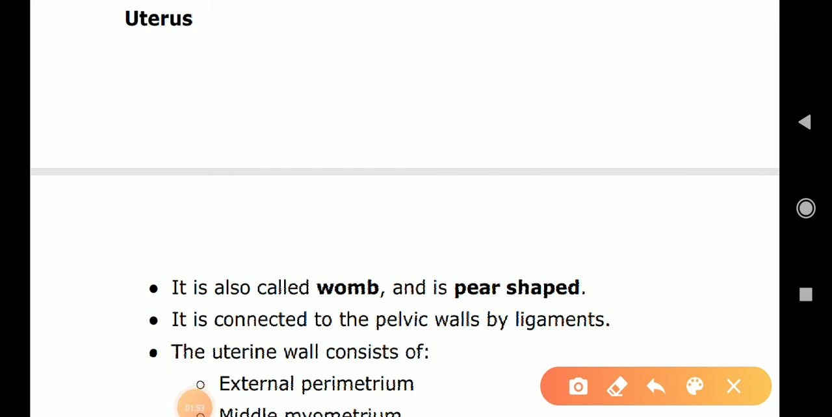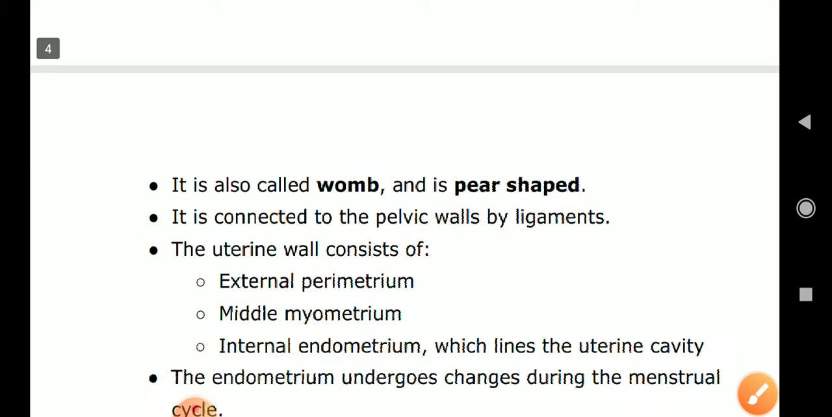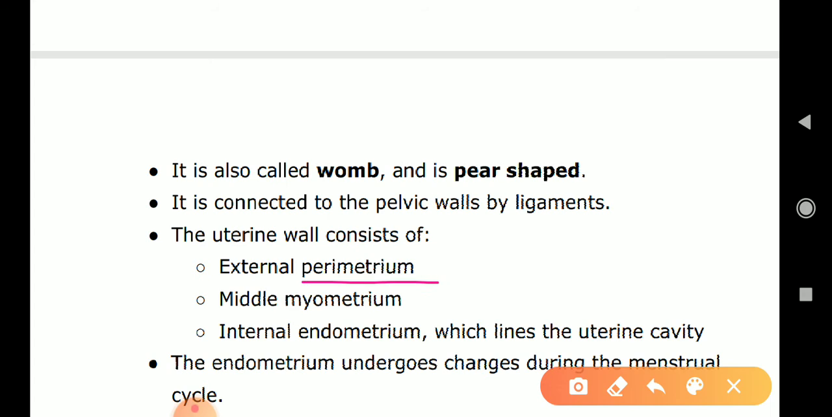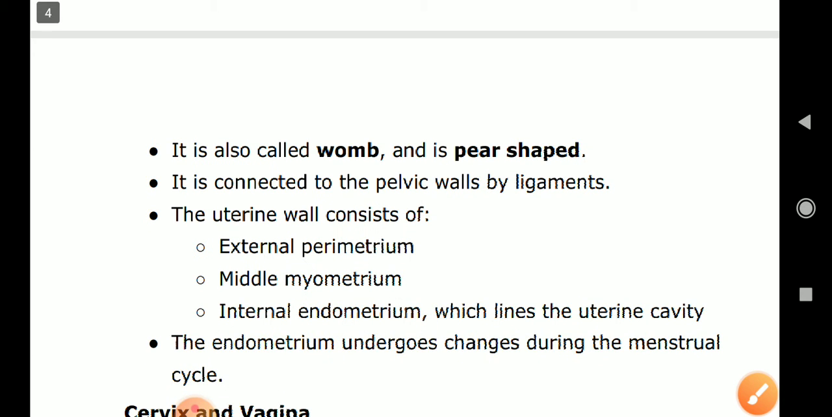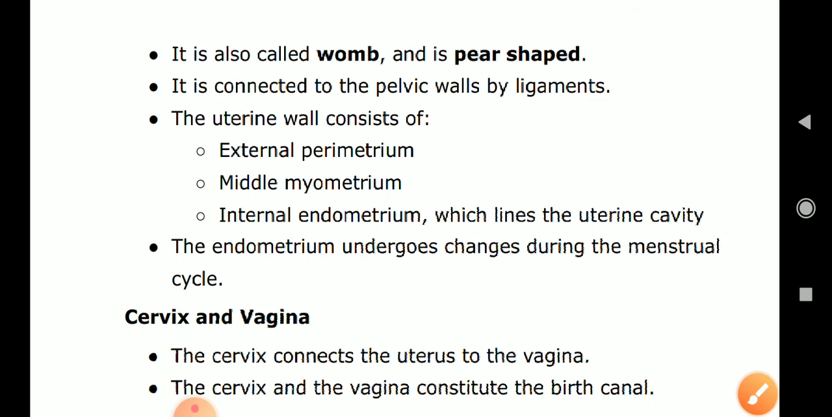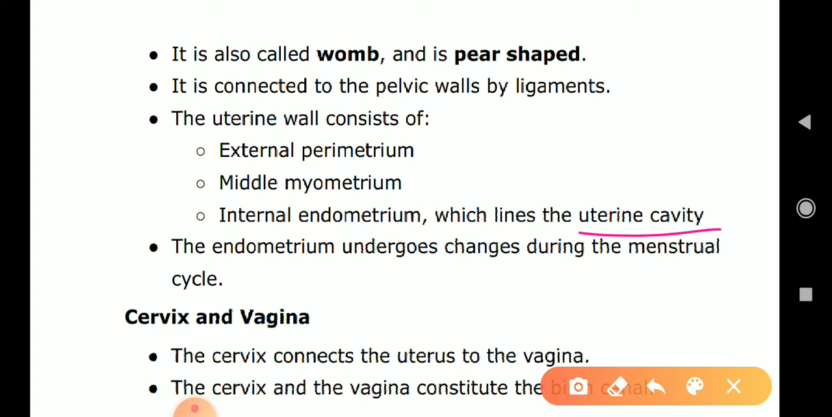Now, uterus, garbhasay or womb. It is pear shaped. It is connected to the pelvic walls by ligaments. Its uterine wall consists of the external perimetrium, middle myometrium and inner endometrium, which lines the uterine cavity. The endometrium undergoes changes during the menstrual cycle.